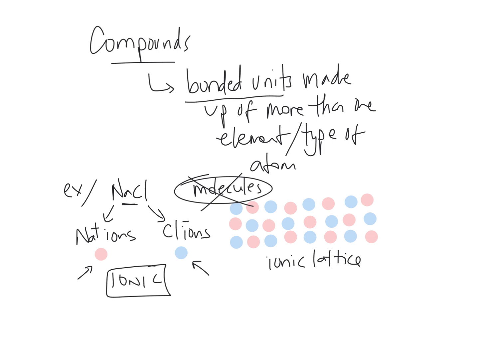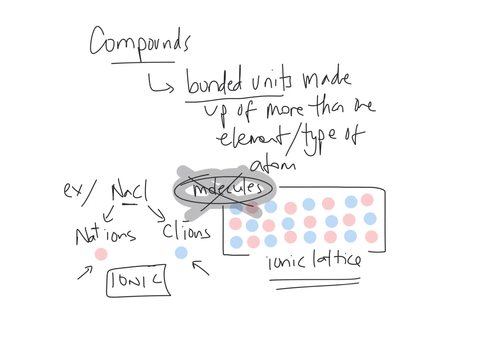And when they bond together, they exist in these giant structures that we call an ionic lattice, with alternating positive and negative ions arranged so that the attractive forces are maximized between the oppositely charged ions, and the repulsive forces are minimized between the like charged ions. So this is also an example of something that is distinctly not a molecule. This is not molecular because they are not made of little discrete units of NaCl.